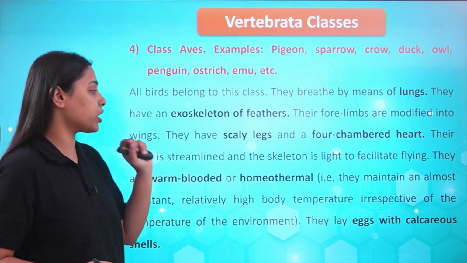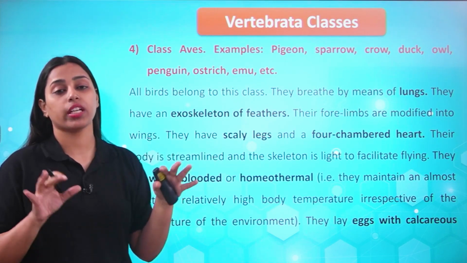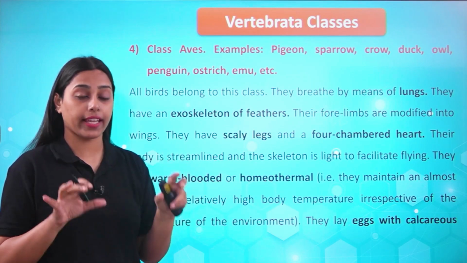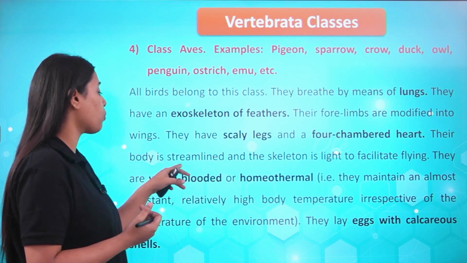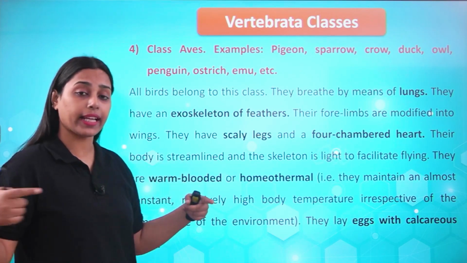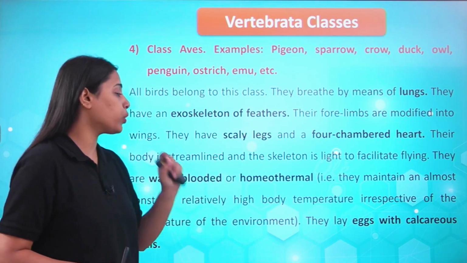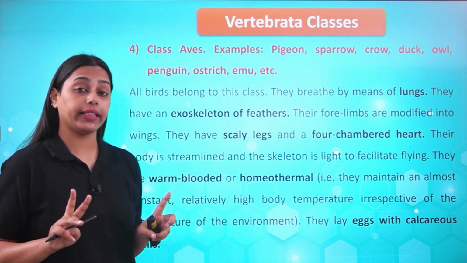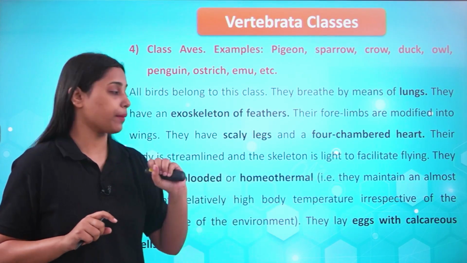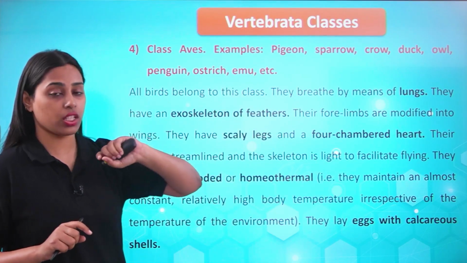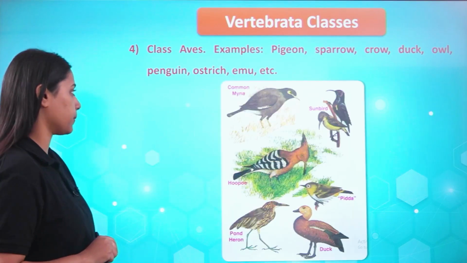Their body is streamlined and the skeleton is light to facilitate flying. So they have hollow body cavities, air cavities are present which facilitate the flying process, and their body is streamlined so that it can cut the air currents. They are warm-blooded or homeothermal, that means they maintain an almost constant relatively high body temperature irrespective of the changing outside temperature. They lay eggs with calcareous shells.